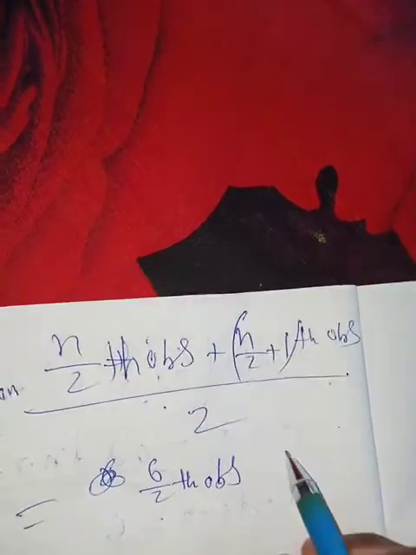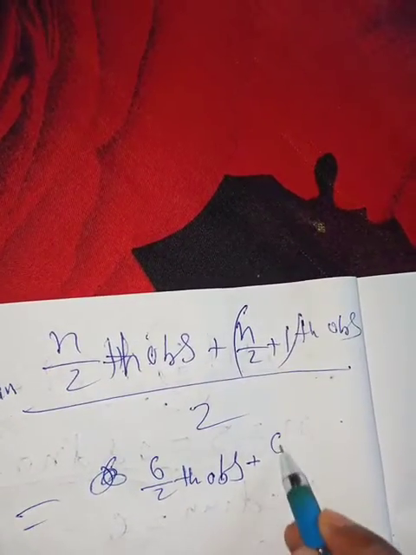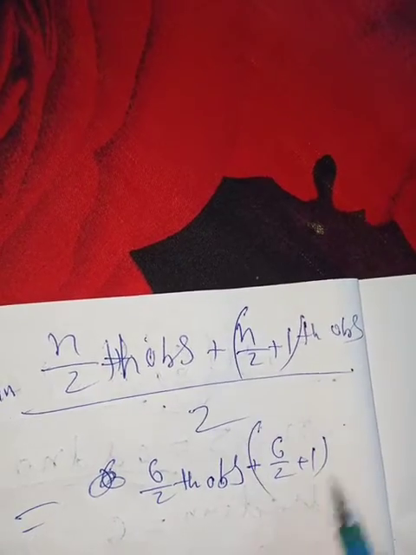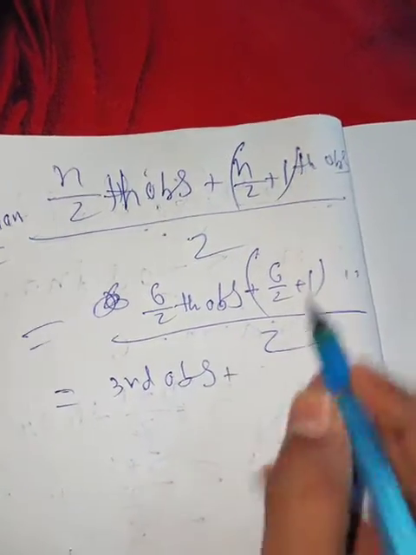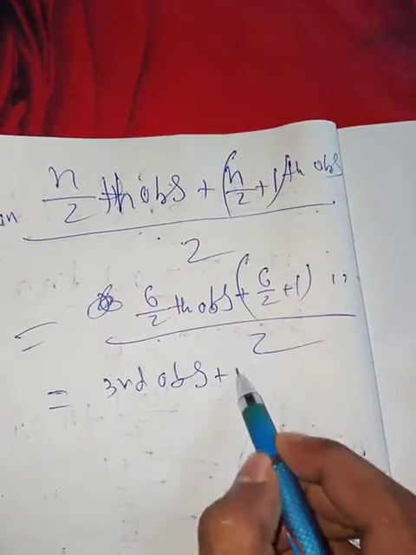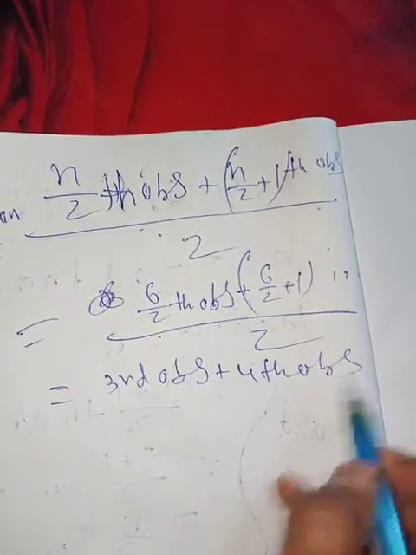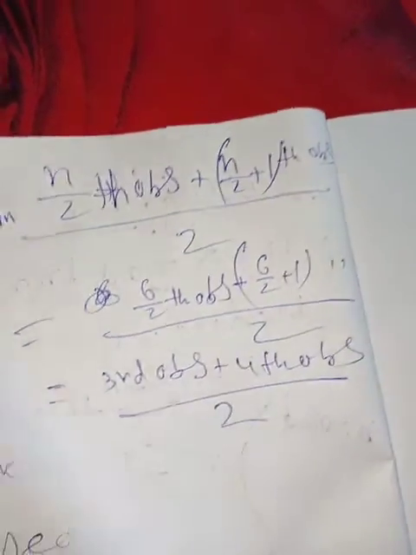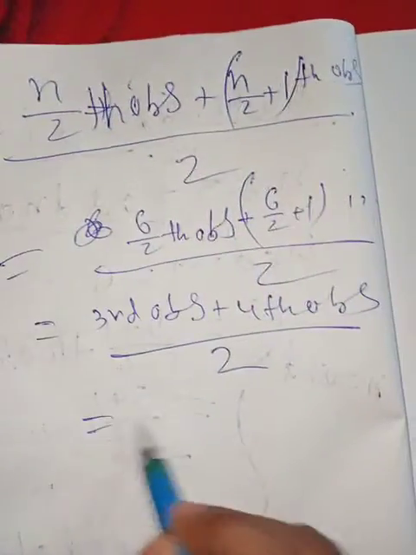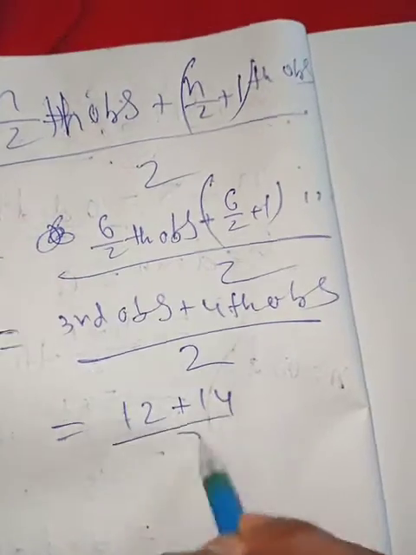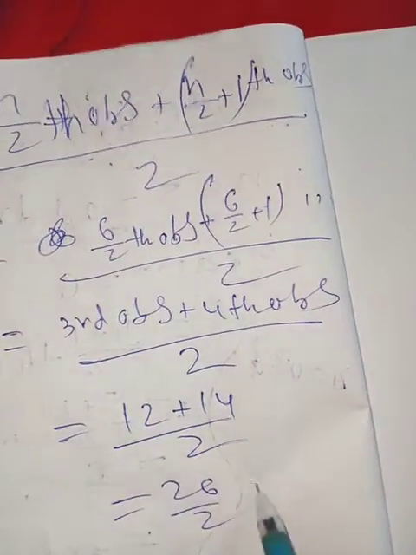Here 6 by 2 plus 1, that means the third observation and the third plus 1, fourth observation, by 2. Look at that. Third observation is 12. Fourth observation is 14. So you put the values: 12 plus 14 by 2, 26 by 2, that becomes 13.